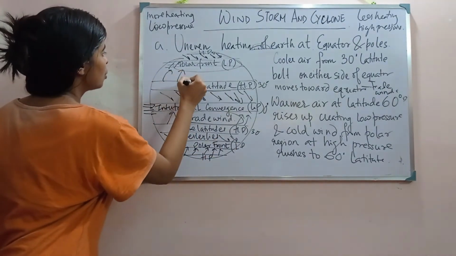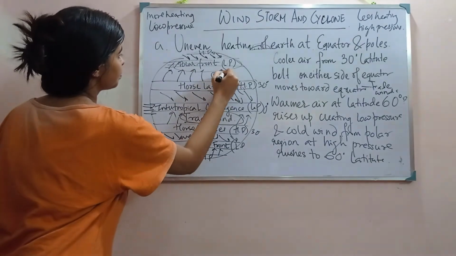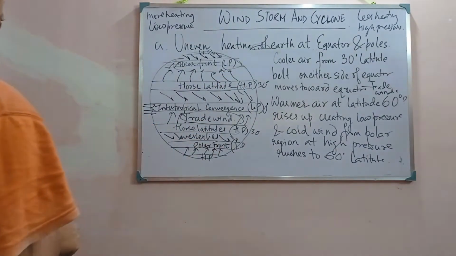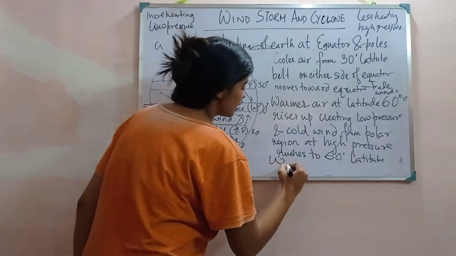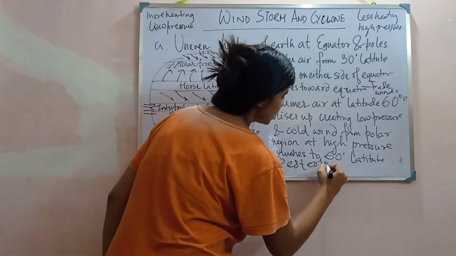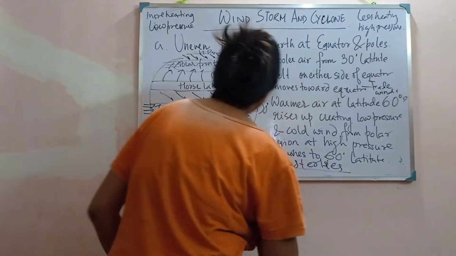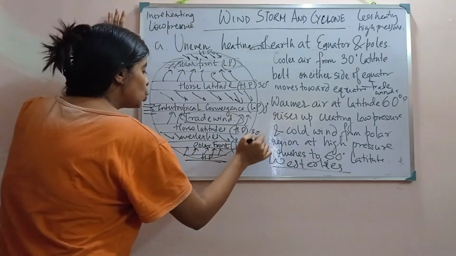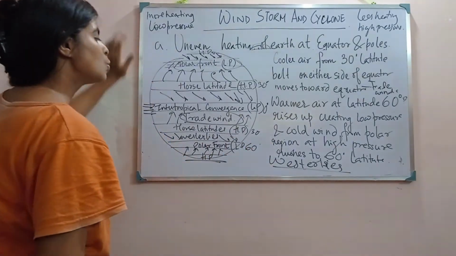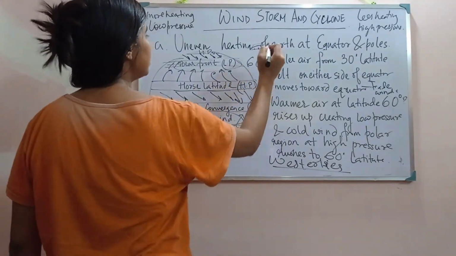Do you know what kind of winds these are called? They are called westerlies. The winds flowing from the polar region to 60 degree latitudes are called westerlies.